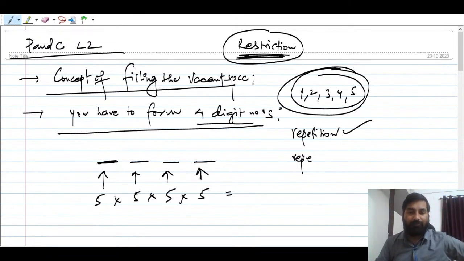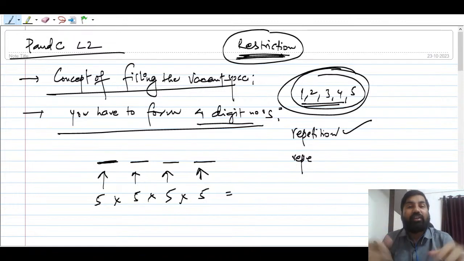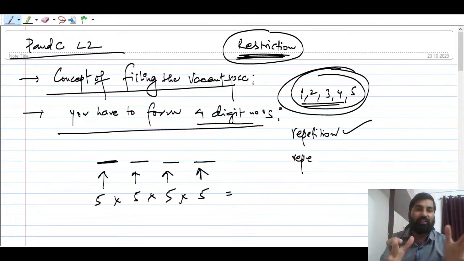So see, and these digits are fine. Okay, I will show you what are those restrictions. Okay, so you have to be little careful if there are restrictions. Okay, if there are some conditions. Okay, so you have to make the cases also. अब आपको ये समझ आना चाहिए कि in which question we have to make cases. Okay, in which question we have to become little cautious, right? तो ये बहुत ही बेसिक क्वेश्चन है जो मैं आपको बता रहा हूँ.